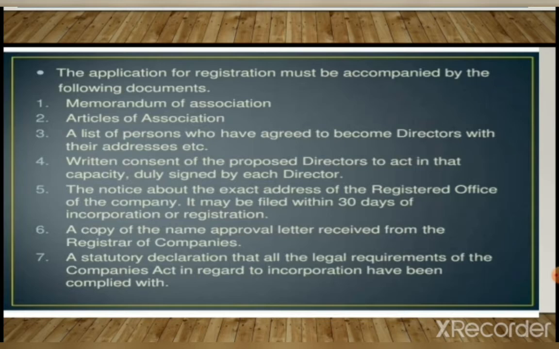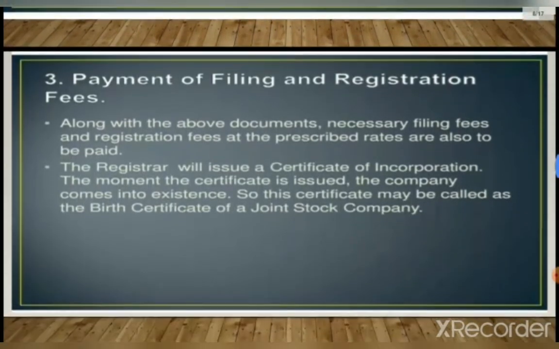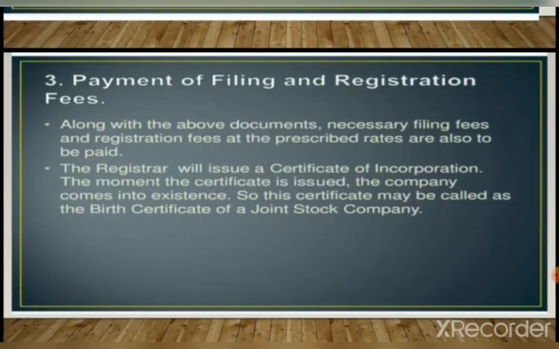Some important things are there: first is memorandum of association, then articles of association, which we will study in detail also. These are the important documents which have to be filed with the registrar of the company of the state in which the registered office of the company is to be situated. Next is payment of filing and registration fees.